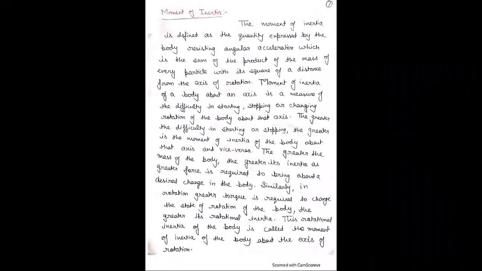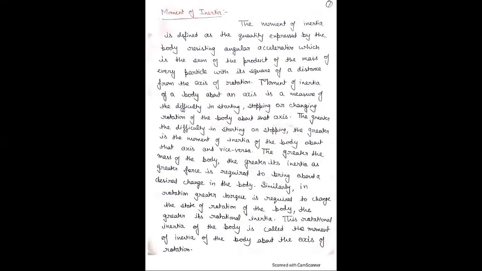First of all, what is moment of inertia? The moment of inertia is basically defined in rotational motion. It is defined as the quantity expressed by the body's resistance to its angular acceleration, and that is equal to the sum of the product of the mass of every particle inside a body with the square of its distance from the axis of rotation.